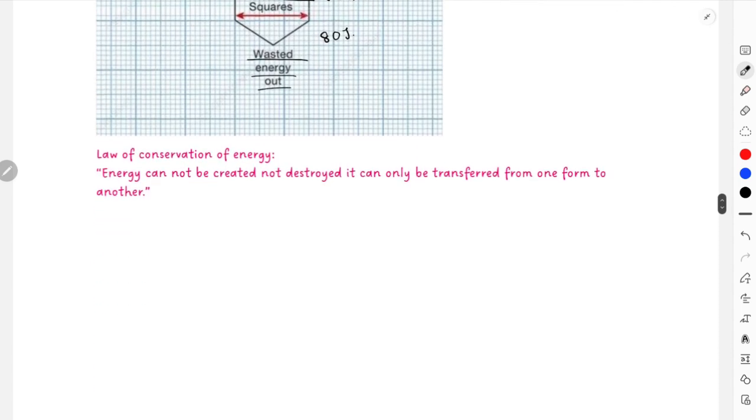And then this is the law of conservation of energy. Again, very important law: energy cannot be created or destroyed, but it can only be transferred from one form to another.